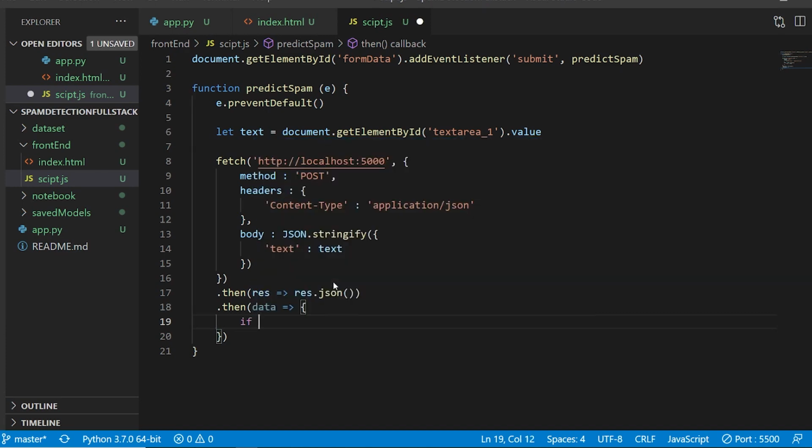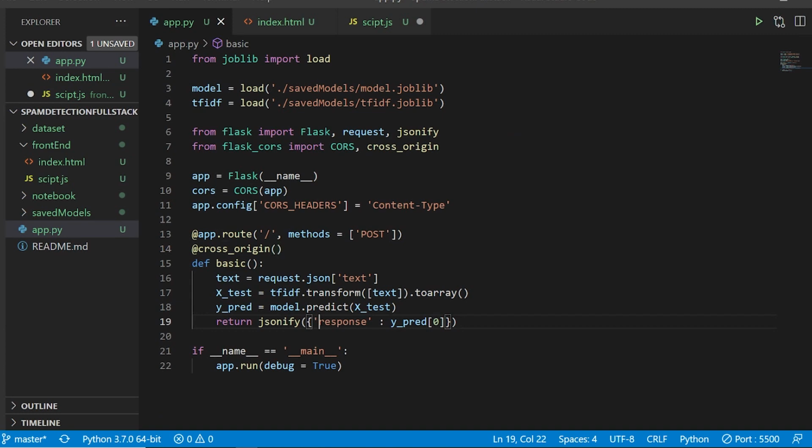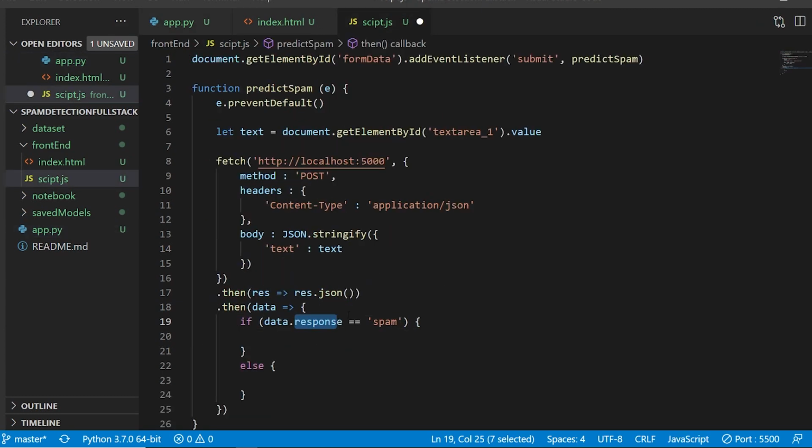Here I'll say if data.response is equal to spam, I want to perform something, else perform something. If it is spam, we are going to display it in red, and if not, we are going to display that it is not spam. You're safe. The response is basically coming from this. So now if the response is spam, I want to perform something.